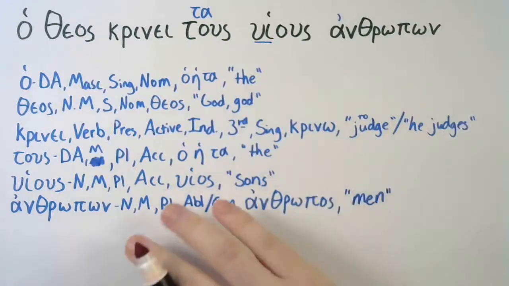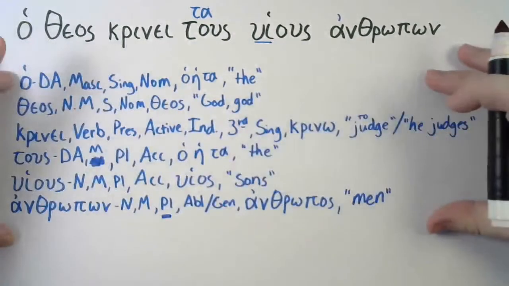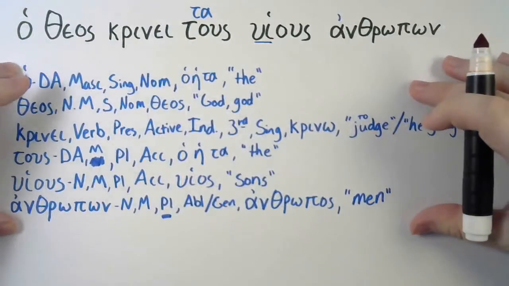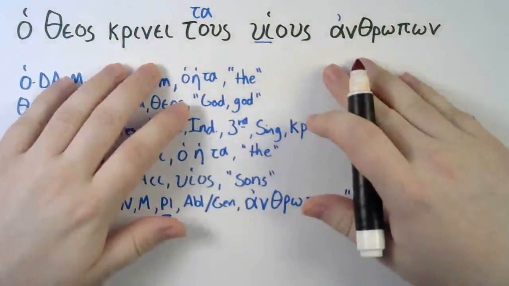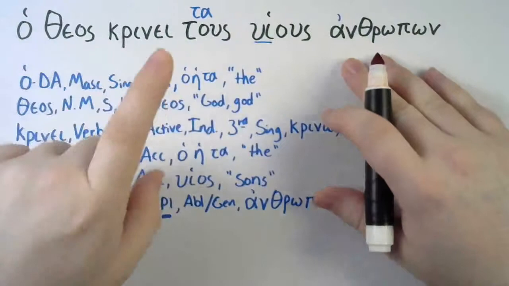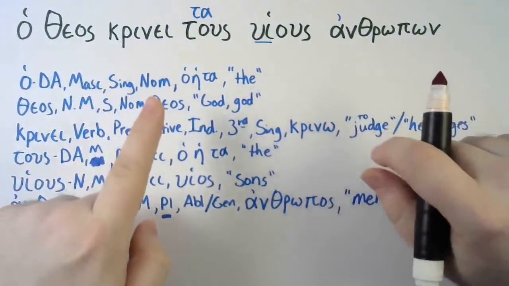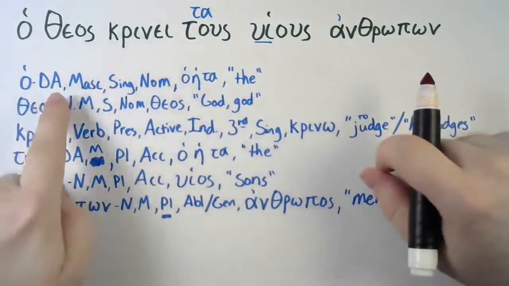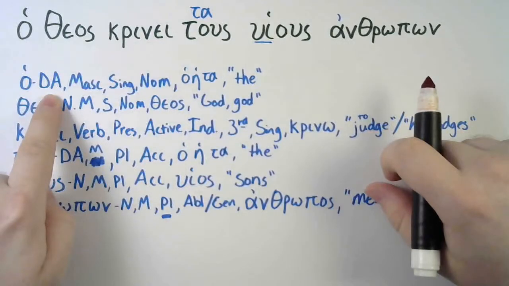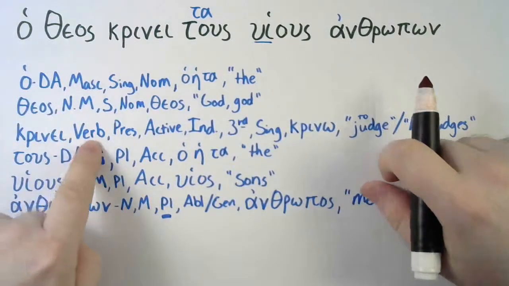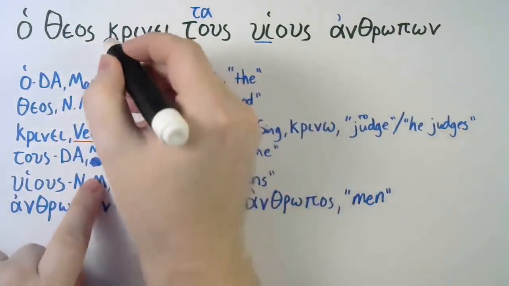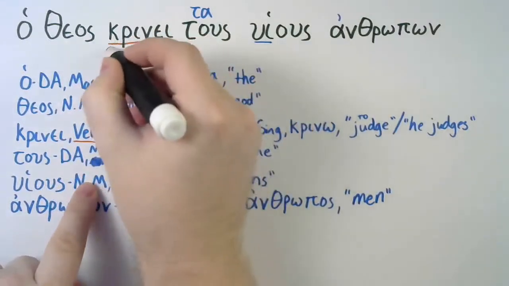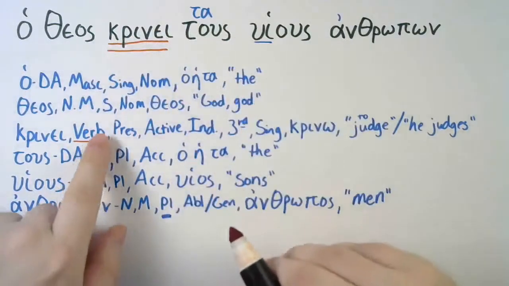Okay, so we have our words parsed so we have a general idea what all these words are. So now we need to figure out how they work with each other. First off, we need to find the main verb. So did we have a verb in here? Let's see, a definite article, a noun, a verb. So we got our verb. Recall, I'm going to double underline the verb, krinei.